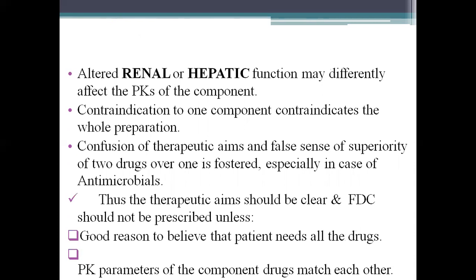Confusion of the therapeutic aims and false sense of superiority of two drugs over one is fostered, especially in case of antimicrobials. Thus, the therapeutic aim should be clear and a fixed dose combination should not be prescribed unless there is good reason to believe that the patient needs all the drugs and pharmacokinetic parameters of the component drugs match each other.